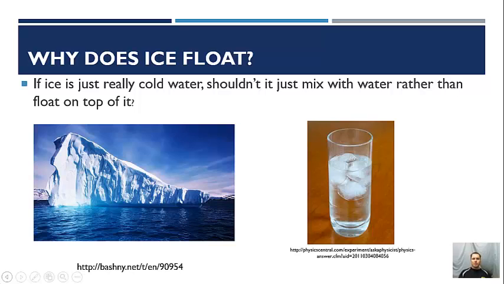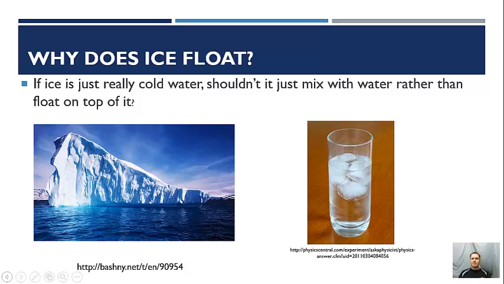Now picture an iceberg, right? Granted, a lot of it's underneath, but it does still float on top. Or how about that ice you put in your water to make it colder? Why does the ice float on top? And the answer is density. Ice actually has a different density than liquid water. And it's one of the unique properties of water that when it freezes, it actually gets less dense. This is different than most substances. So as the density changes, it causes the ice to float on top.